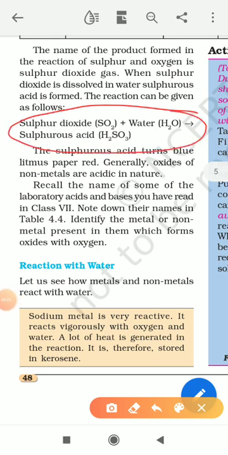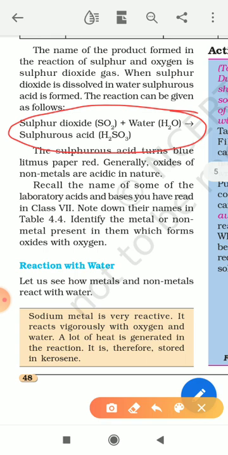Now we will read about the reactions of metals and non-metals with water: how metals react in the presence of water, and how non-metals react in the presence of water. Sodium metal is very reactive and it reacts vigorously with oxygen and water. Clear? So that's why sodium metal is always stored in kerosene.